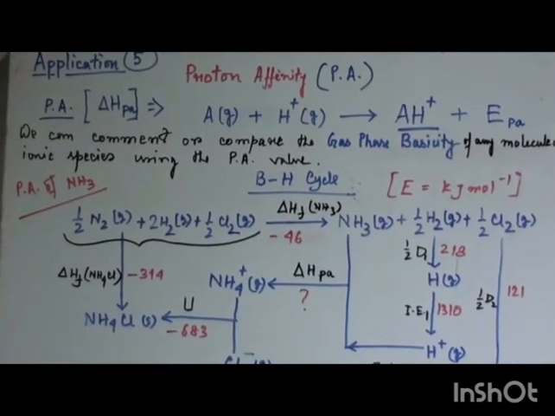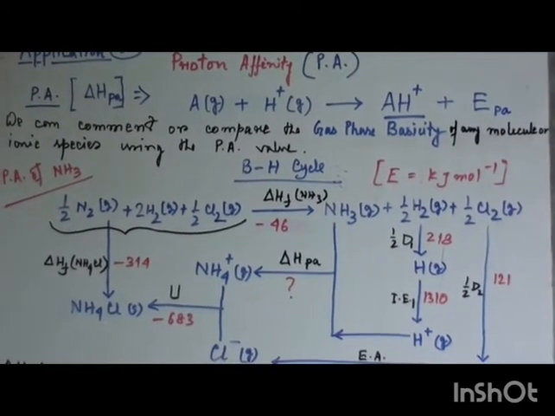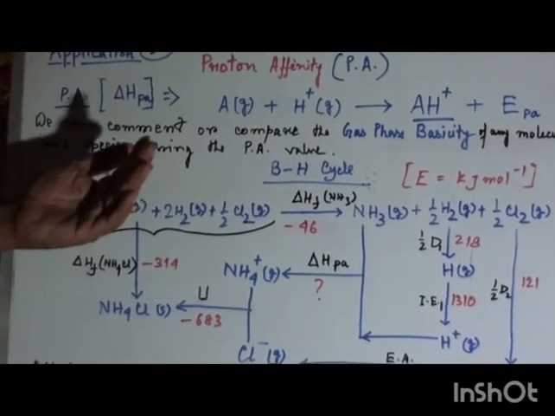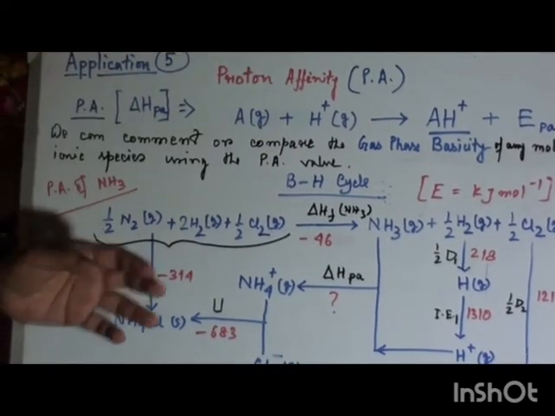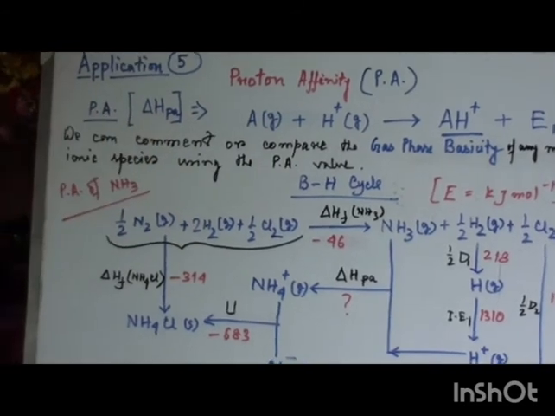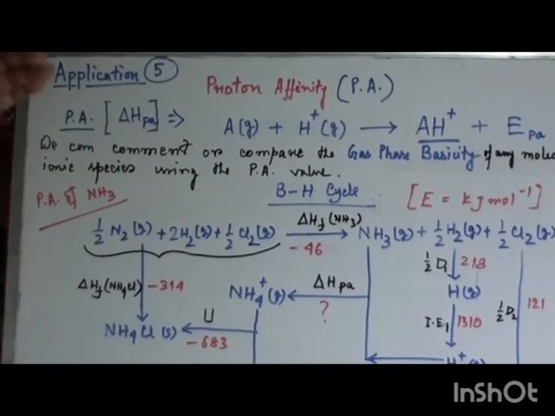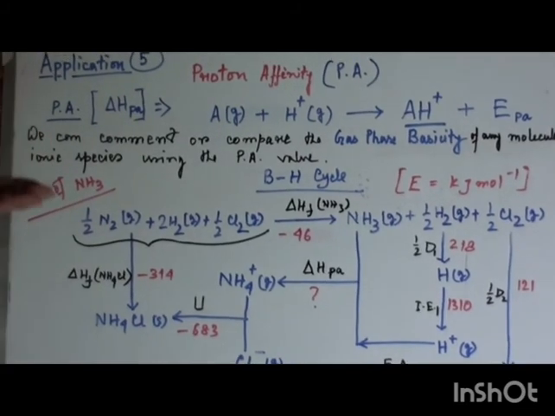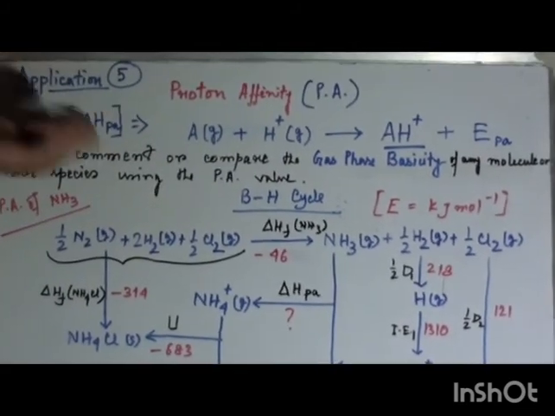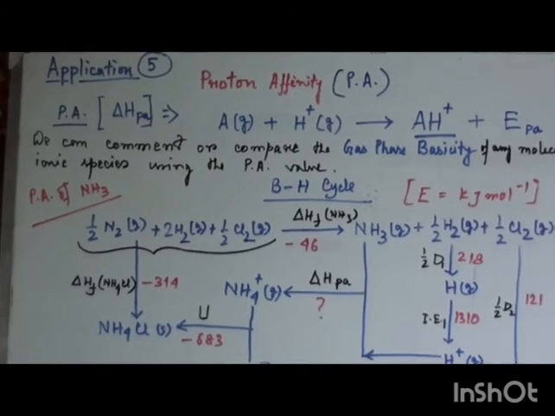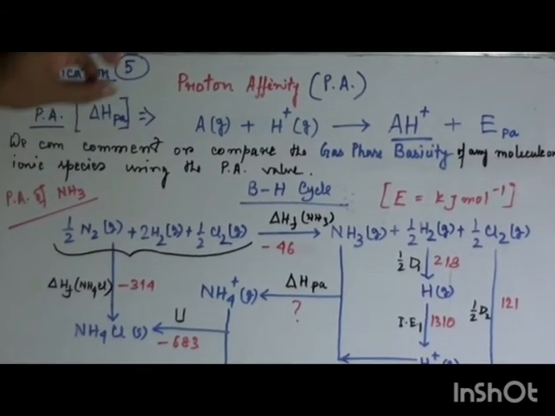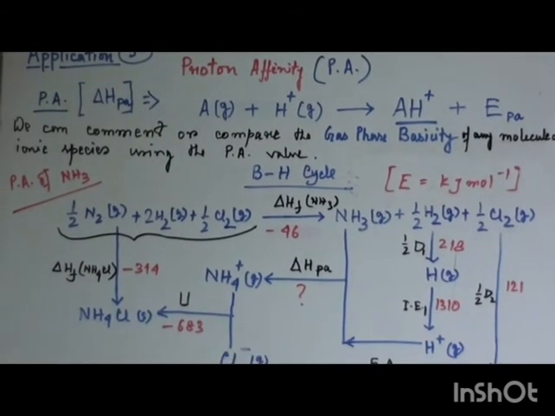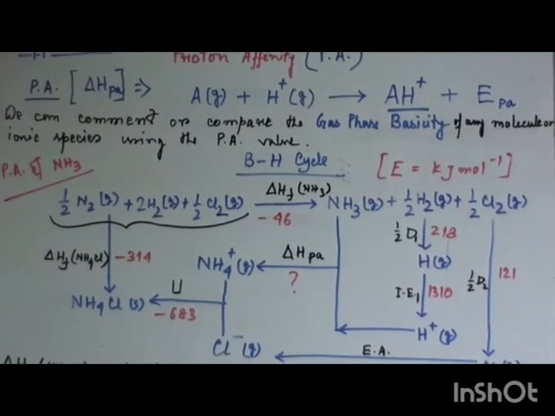So proton affinity is highly related to gas phase acid base reaction. So we can compare the gas phase basicity of any molecules, atoms, ionic species using this proton affinity term. That means the higher the value of proton affinity of this type of reaction, the higher will be the basicity of the substance, molecule or atom.